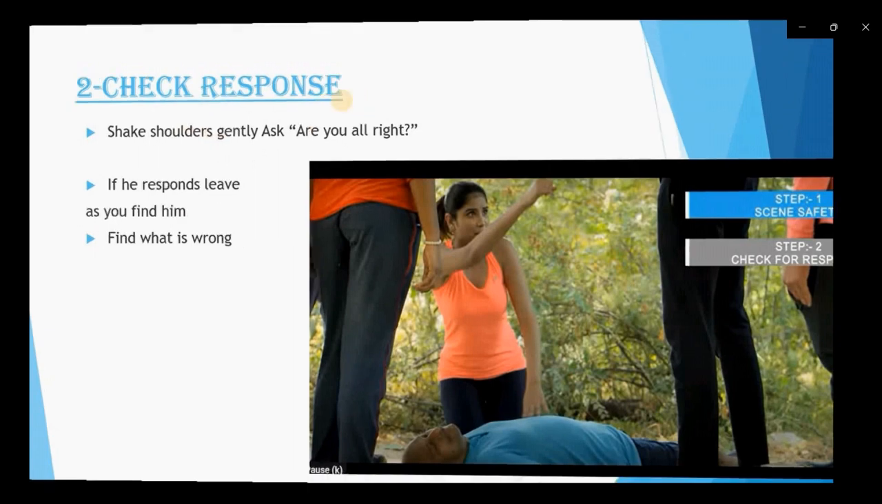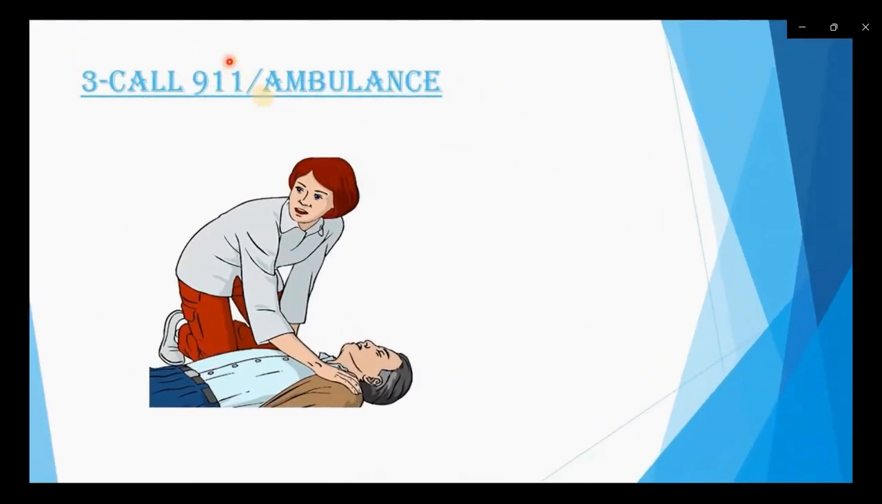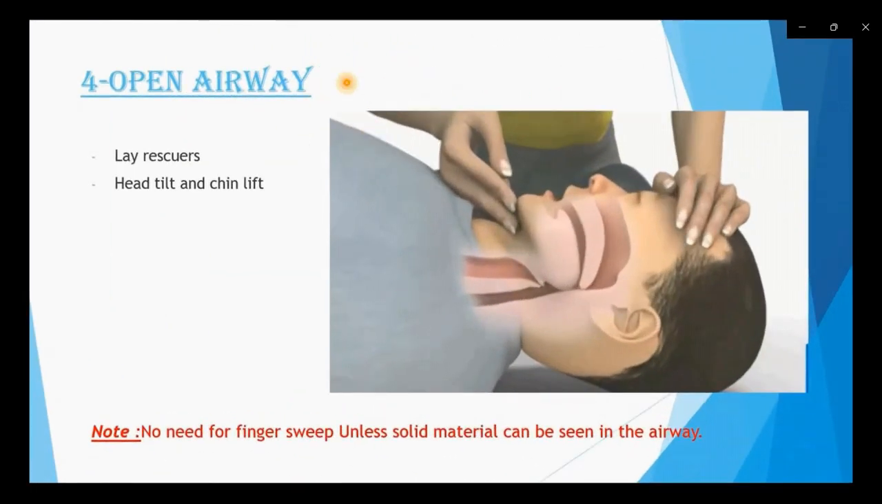Now the third step is to call 911 or an ambulance. If the patient is not responding at all, then we follow the third step and call the ambulance. If anybody is there, ask them to call, otherwise you have to call the ambulance yourself. Meanwhile, we have to be prepared for the further step. The fourth step is to open the airway.